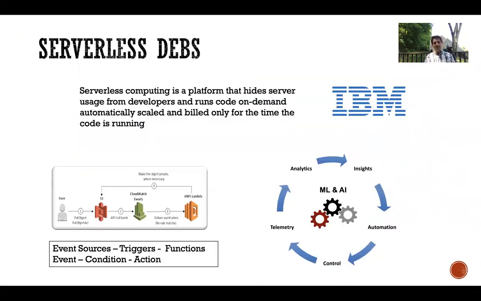First of all, let's define what is serverless. According to this IBM definition, serverless computing is a platform that hides server usage from developers and runs code on demand, automatically scaled and billed only for the time the code is running. This definition is important because we want to comply with it for our serverless orchestrators.